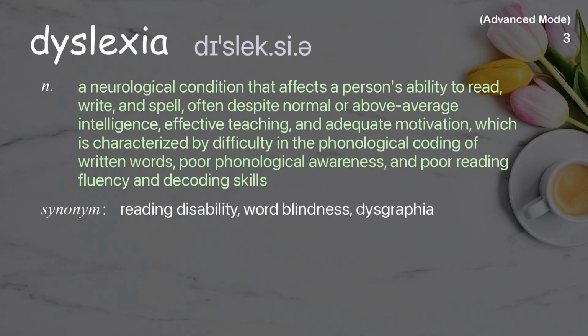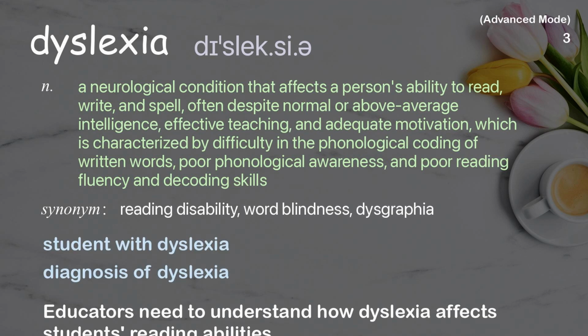Dyslexia. A neurological condition that affects a person's ability to read, write, and spell, often despite normal or above-average intelligence, effective teaching, and adequate motivation, which is characterized by difficulty in the phonological coding of written words, poor phonological awareness, and poor reading fluency and decoding skills.